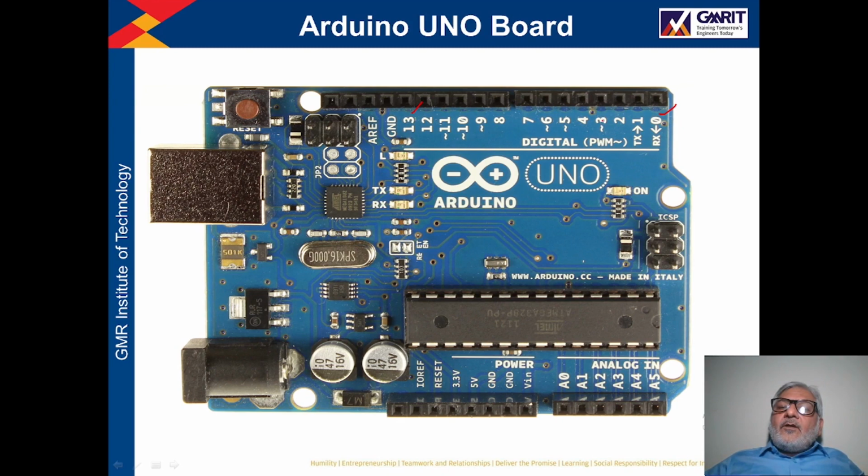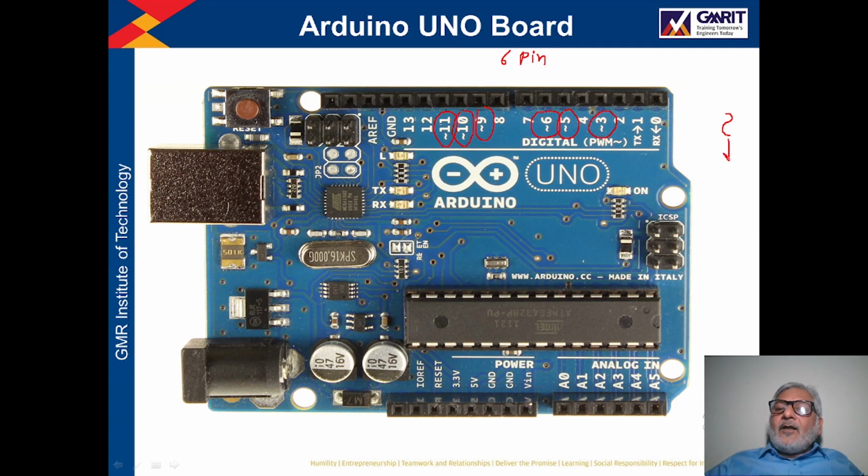Now here you observe a few pins, like pin number 3, pin number 5, pin number 6, pin number 9, pin number 10 and pin number 11. How many? These 6 pins. You observe these 6 pins. In front of these pin numbers, you can find one symbol like this, right?